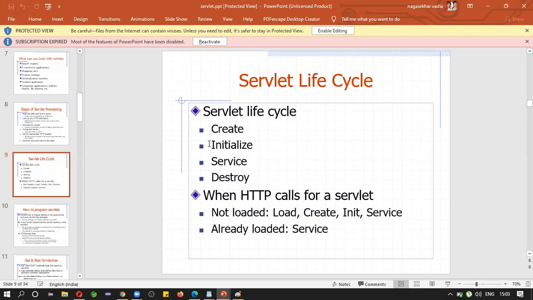This is nothing but lazy loading. Lazy loading means when a request comes, then only the servlet will be instantiated. Okay,